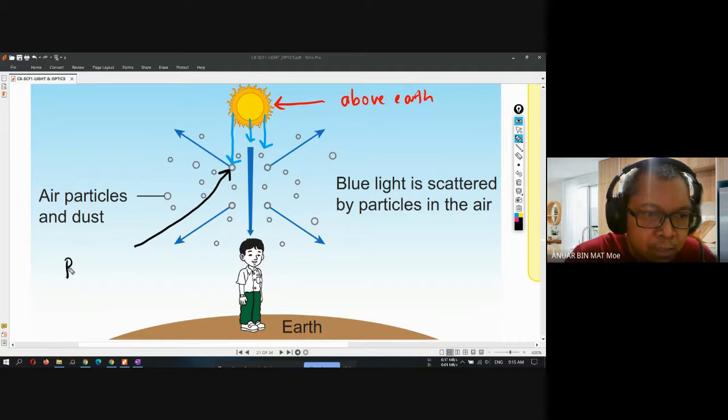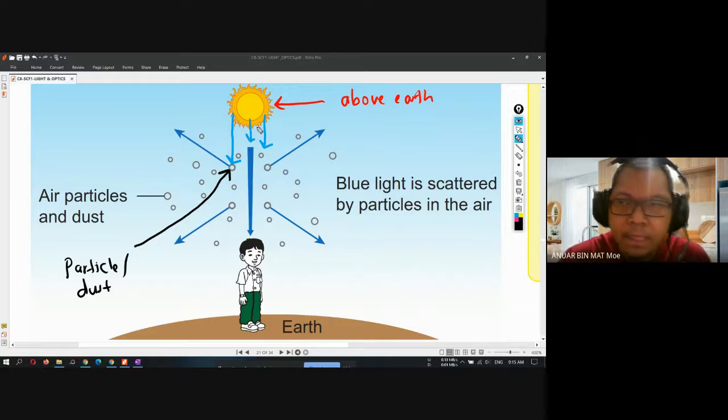This is the particle, air particles, or air and dust. So the light reaches the particle, and then what happens to the light? It will go like this.